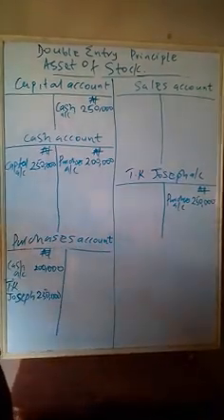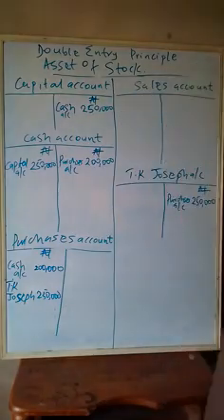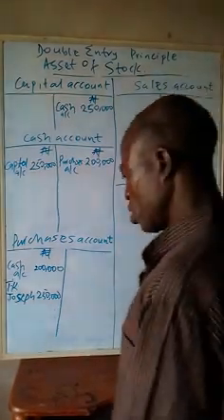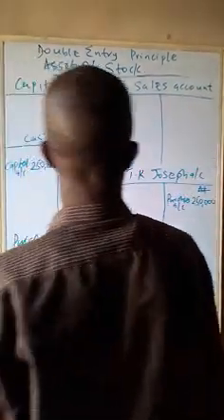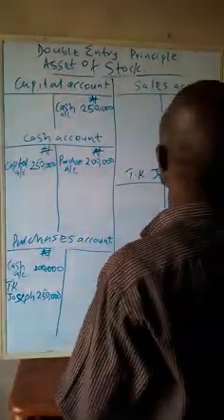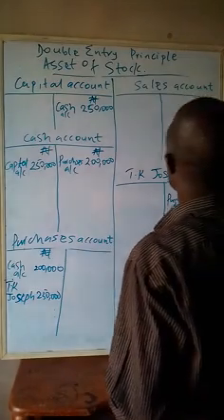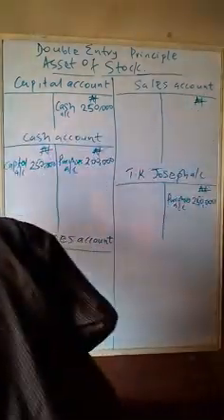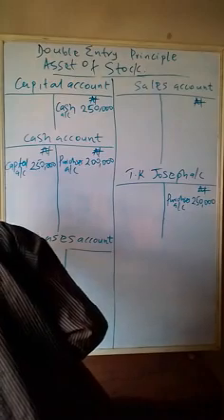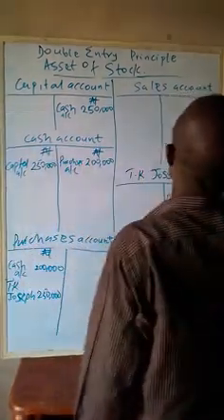Next, sold goods on credit to M. John. Whenever I hear sold goods, that involves the sales account. That is 200,000 naira. Sold goods to M. John, 200,000 naira.